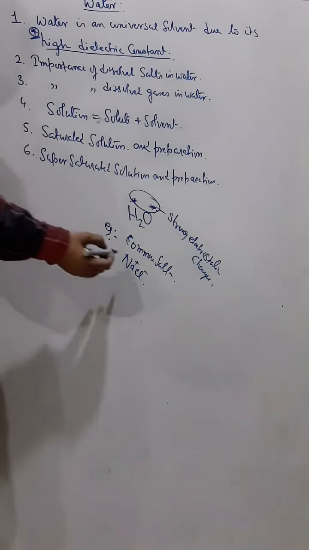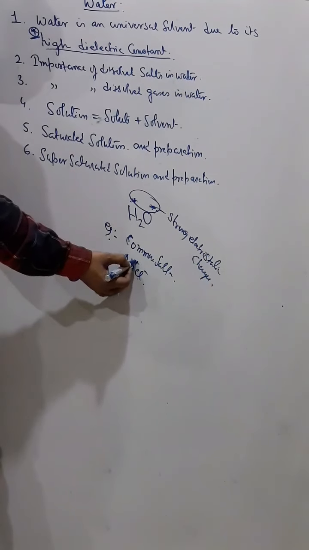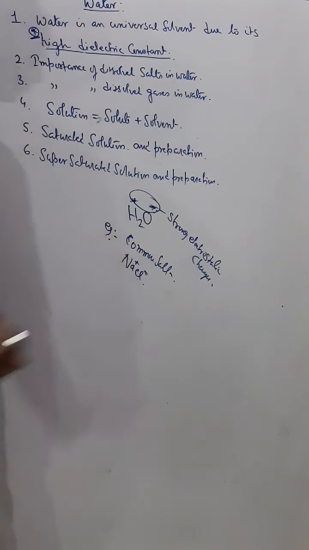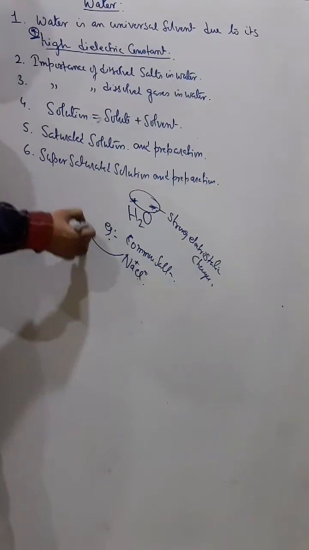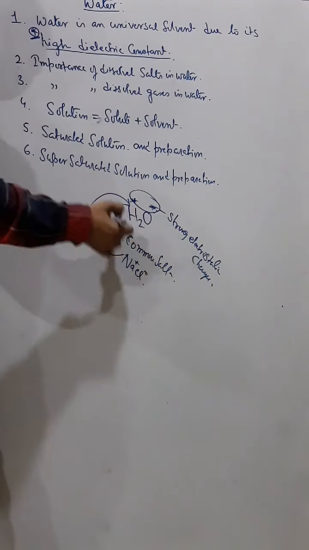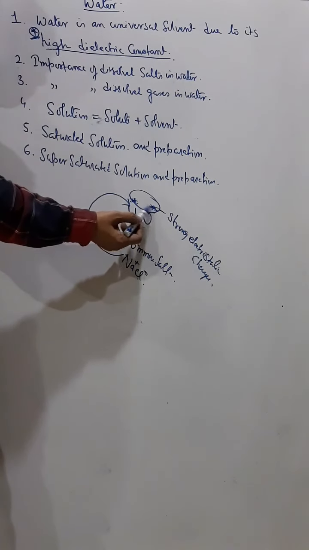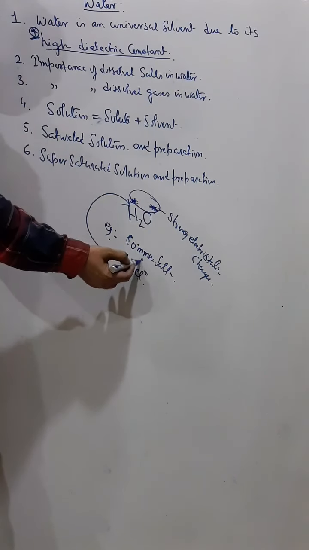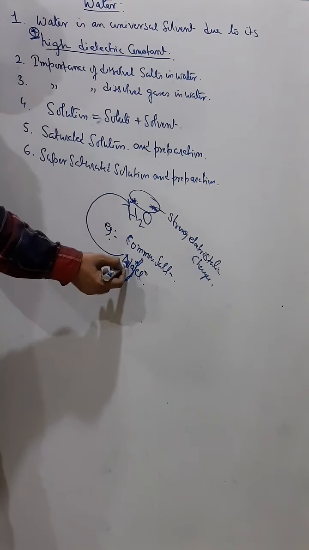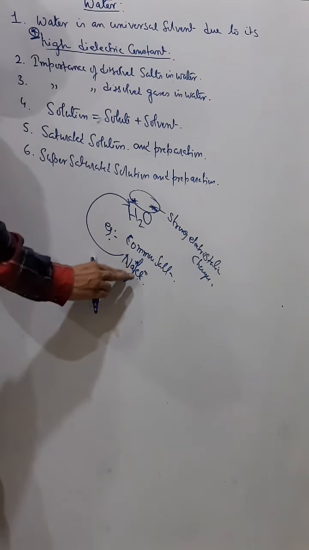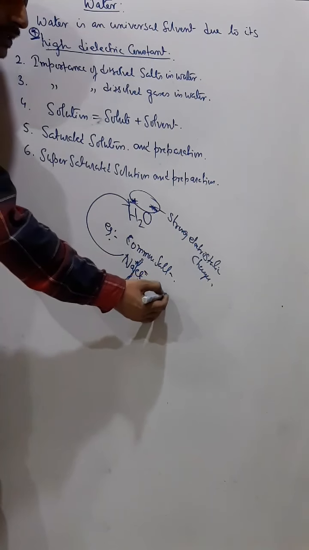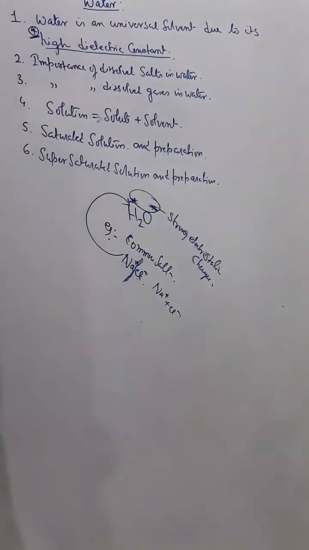Common salt is made up of sodium and chlorine, and there is also a positive and negative charge. Now when sodium chloride dissolves in water, due to this dielectric constant there is a separation of the positive and negative ions, and sodium chloride breaks into Na+ and Cl-.